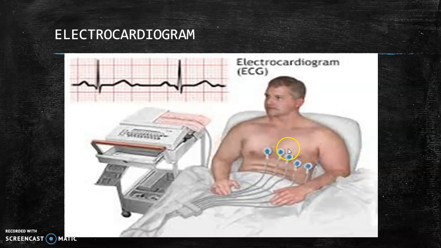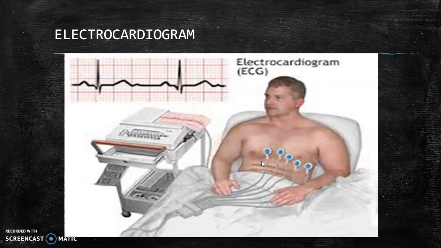For that we keep electrodes, otherwise called leads. Totally 12 leads are there, and 6 leads are placed here in the chest portion to record your heart signals. So we are watching the electrical activity of the heart from all sides of the heart.